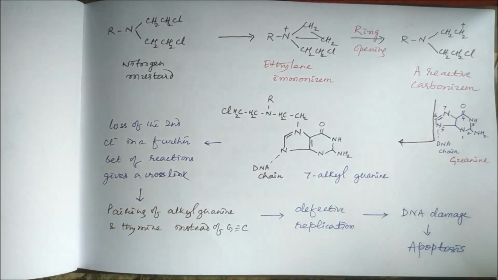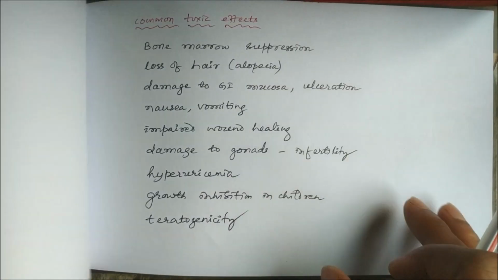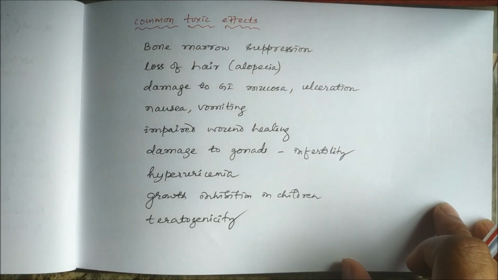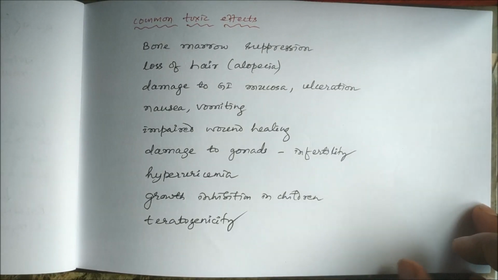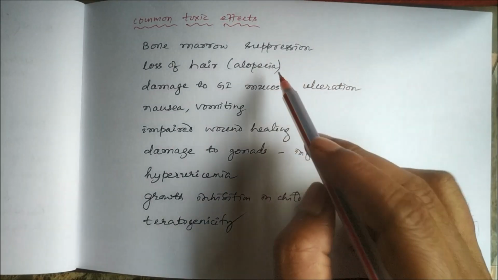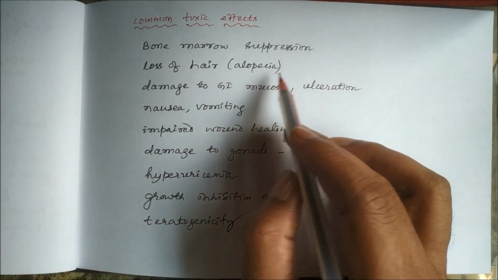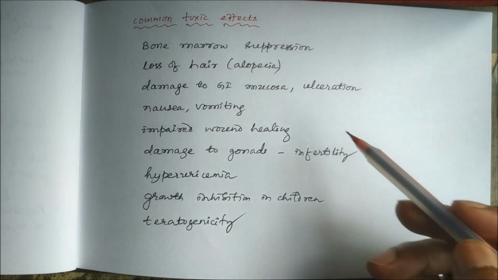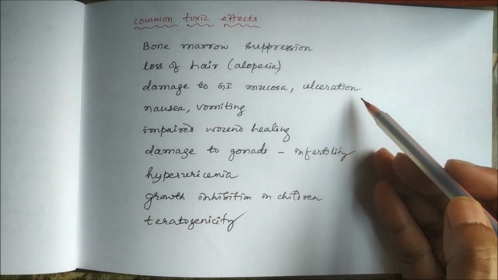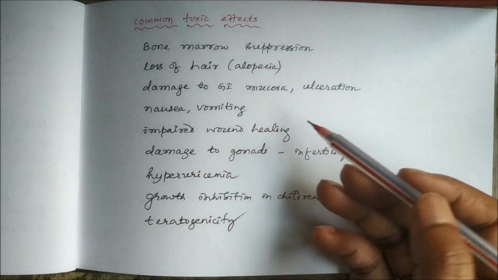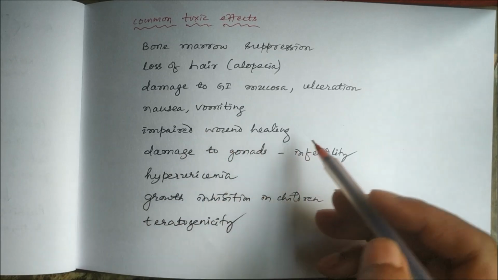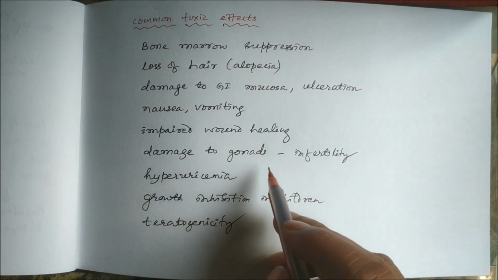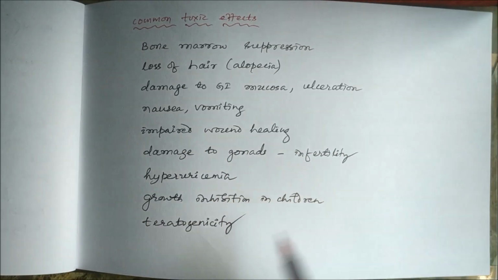So this is about the mechanism of action. The common side effects or toxic effects of all anti-cancer drugs including alkylating agents are bone marrow suppression, alopecia, loss of hair, damage to the gastrointestinal mucosa causing ulceration, nausea, vomiting. There is impaired wound healing. There is damage to the gonads causing infertility. There is hyperuricemia. There is growth inhibition in children.